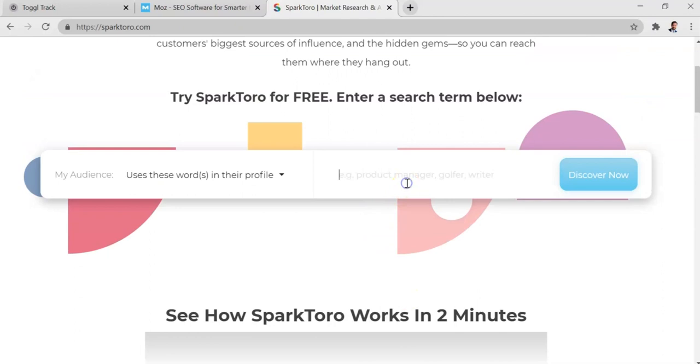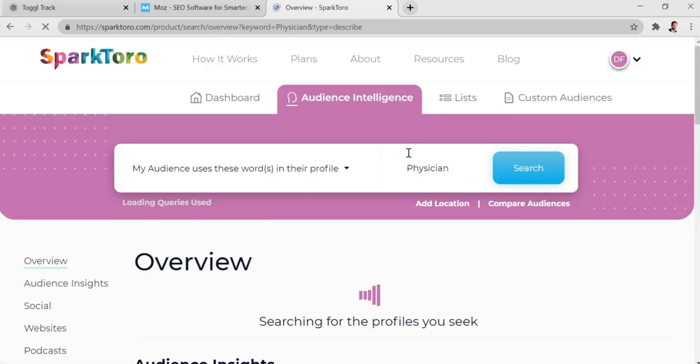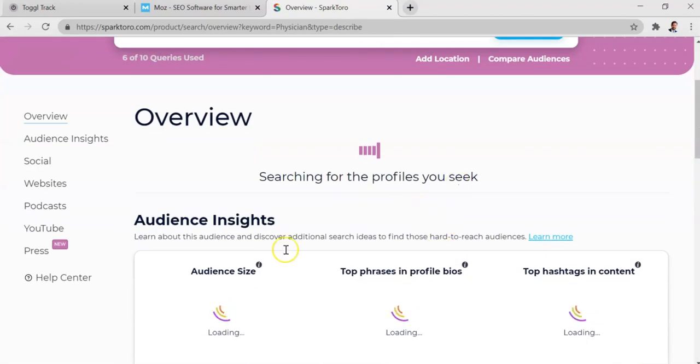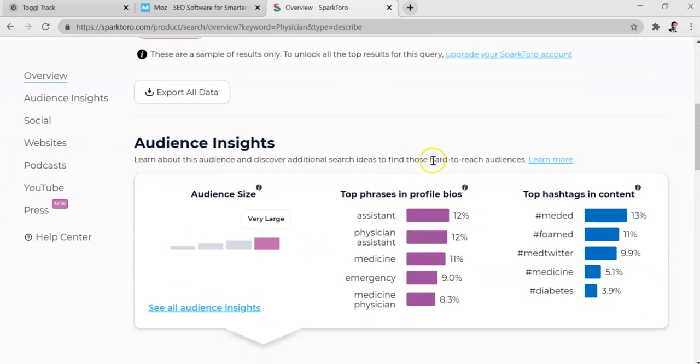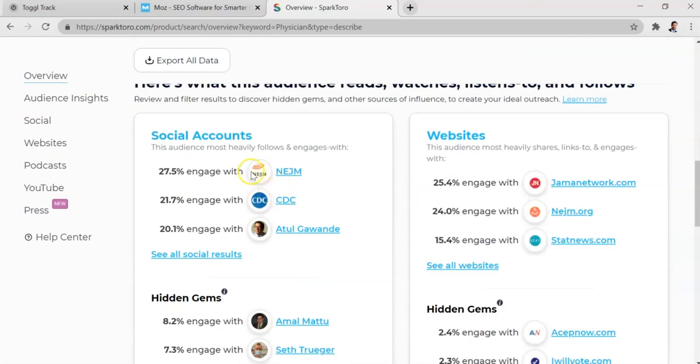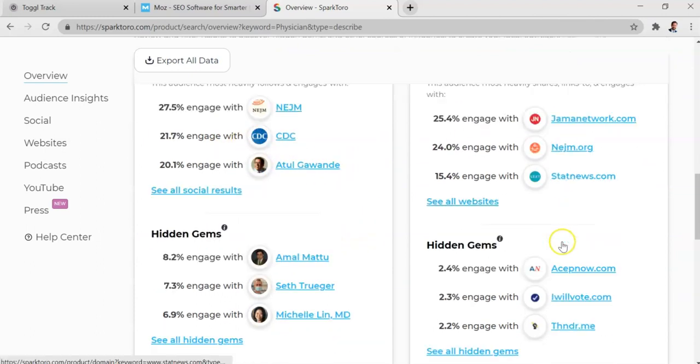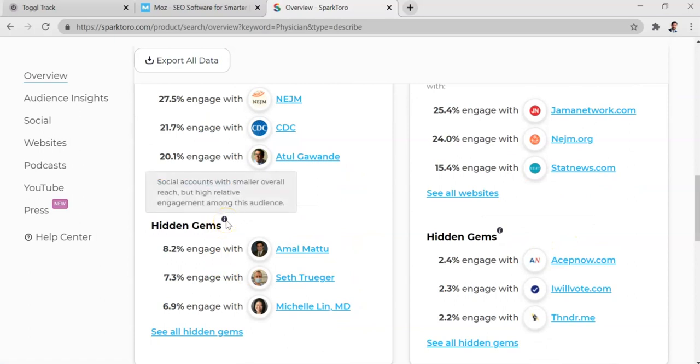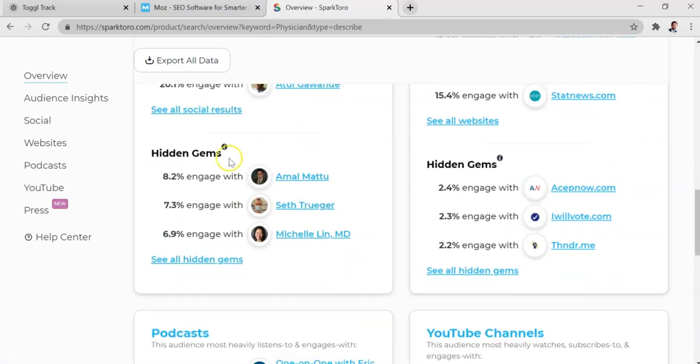So for example, let's say that the target audience was medical doctors. Well, I might put MD here, or I might put physician, surgeon, something like that. So let's just try physician and see what happens. Okay, so it's doing the search, calculating the audience size, and we're getting some interesting data. So we start to see, okay, here are some of the social accounts that physicians follow. Here's the websites, hidden gems, which are perhaps a good starting point.